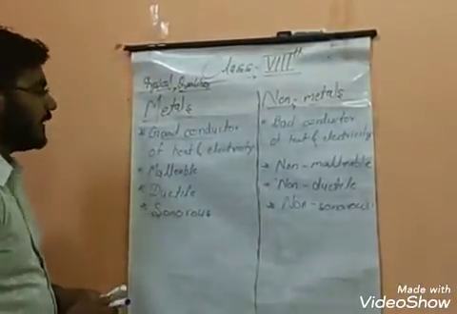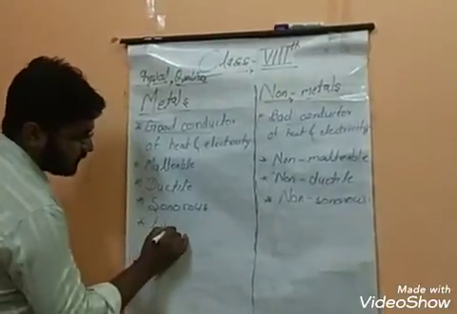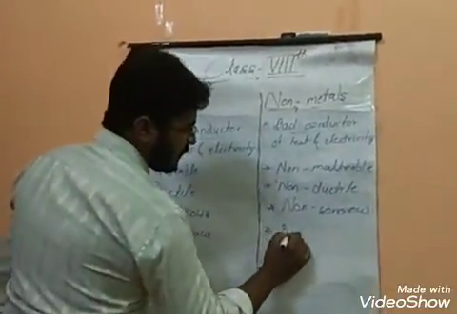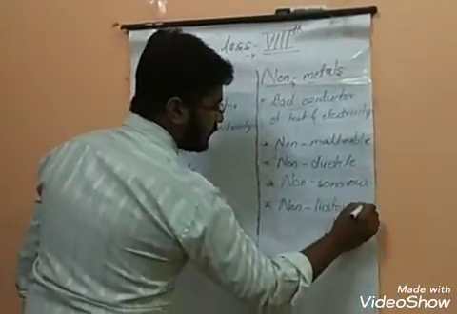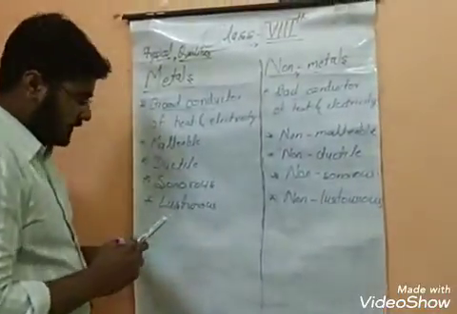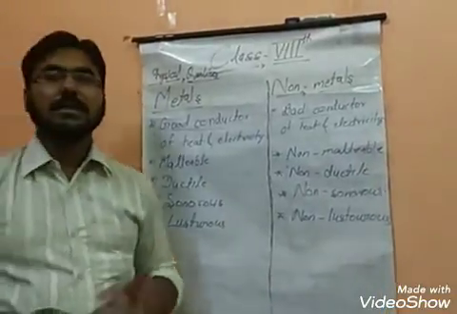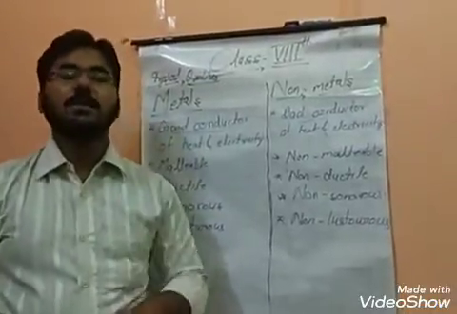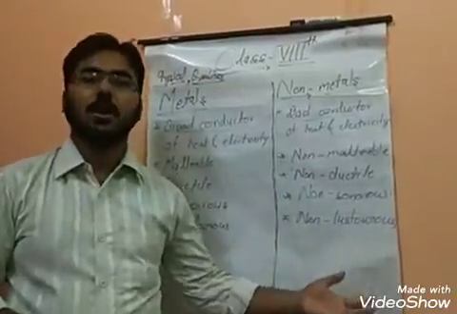next physical quality. After that, it is luster: lustrous, non-lustrous. Okay. Lustrous and non-lustrous. What does luster mean? Luster means shine. When you get any metal, it will shine, and non-metal will not shine. It will not have any luster.